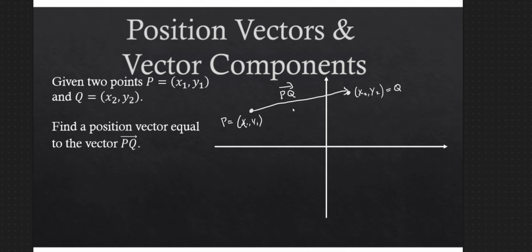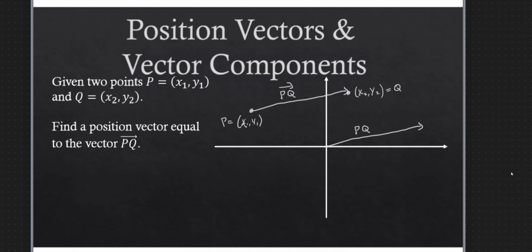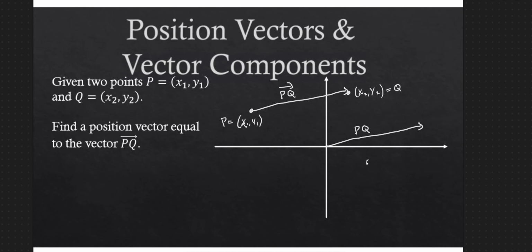What if I want the position vector for this vector PQ? That is, if I take PQ and form the position vector, putting its tail at the origin, where is its head? How do I write PQ in terms of components? I want to say PQ is equal to some x component, some y component. How do I figure that out?